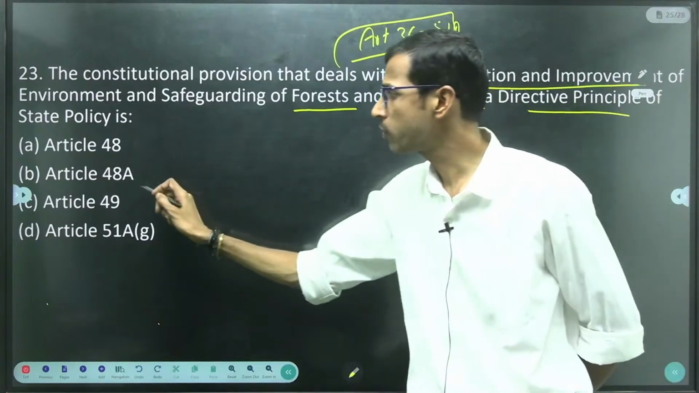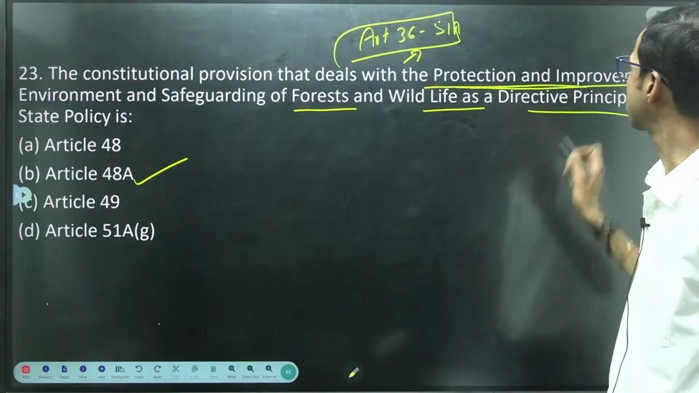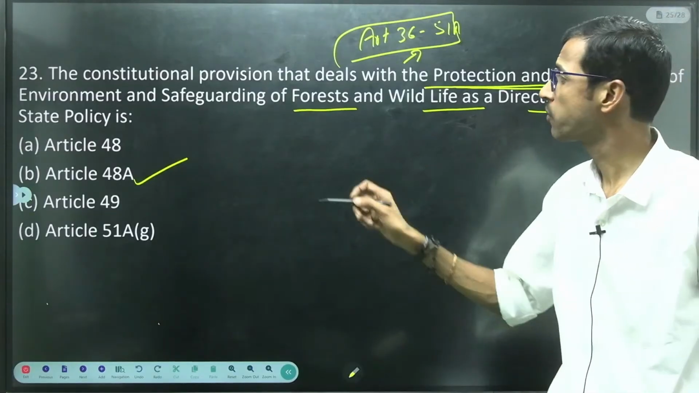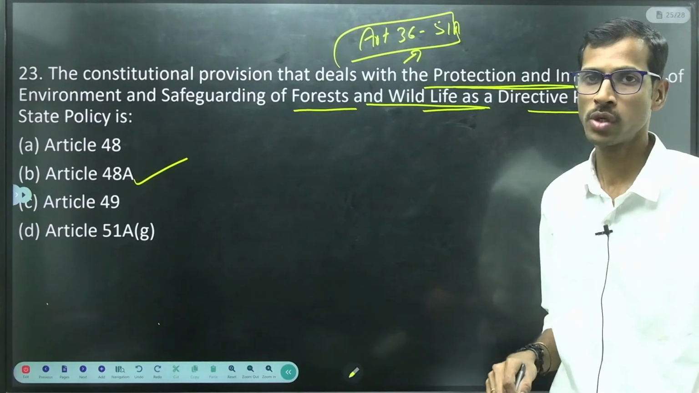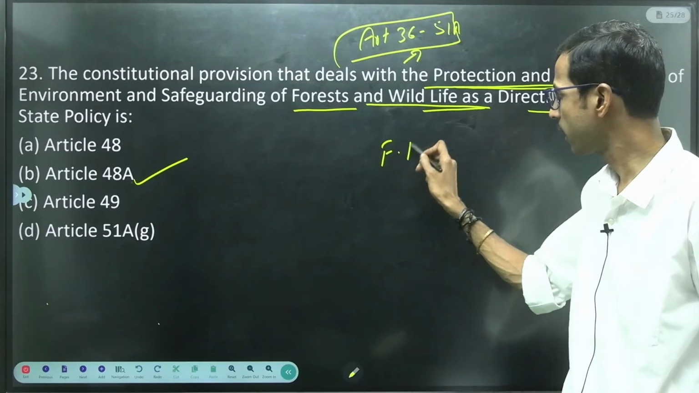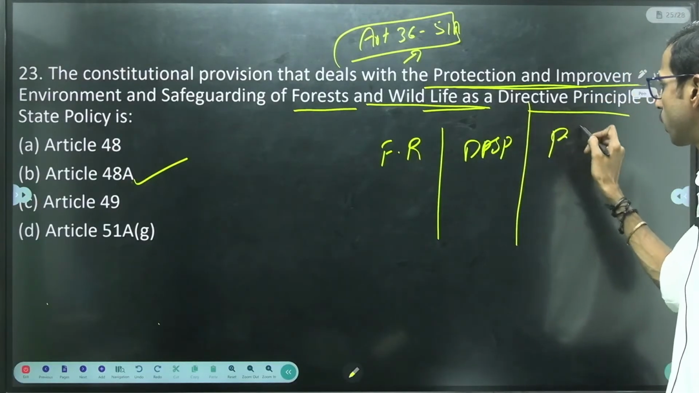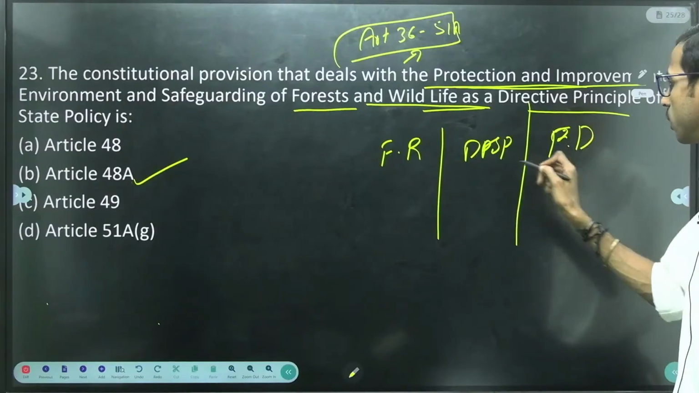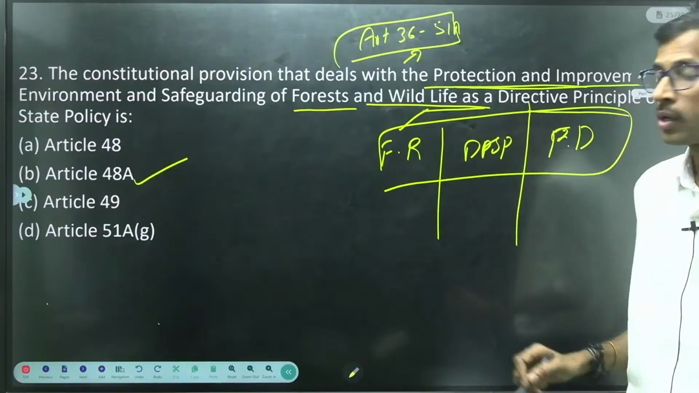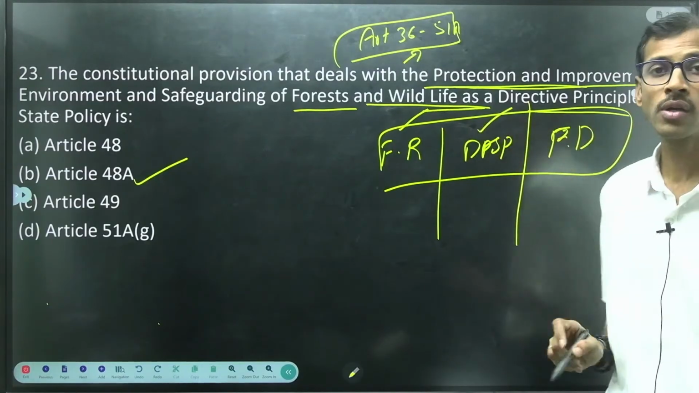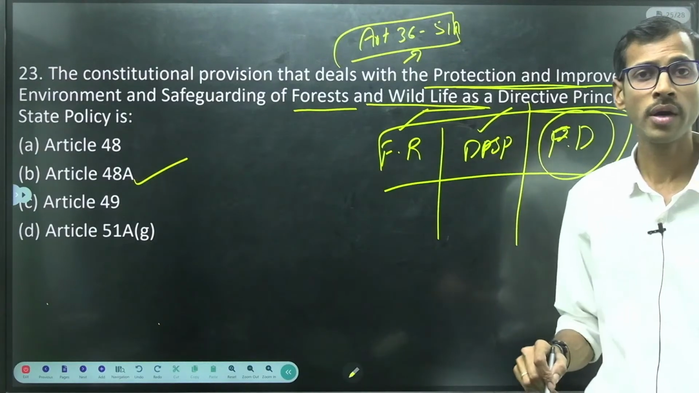So especially if you take article 48A, we have mentioned this, right? Protection and improvement of the environment and safeguard of forests and wildlife as a directive principle of state policy. Here we have fundamental rights, directive principles of state policy, and fundamental duties. These three are very important in the constitution. Fundamental rights are enforceable. Directive principles of state policy are not enforceable. So fundamental duties are also not enforceable, right?